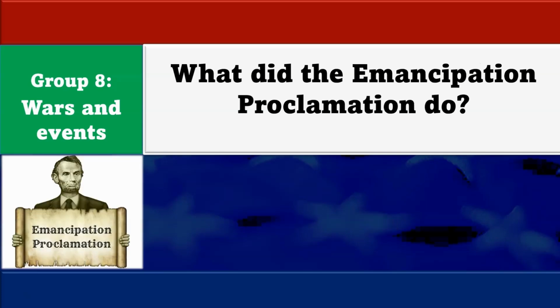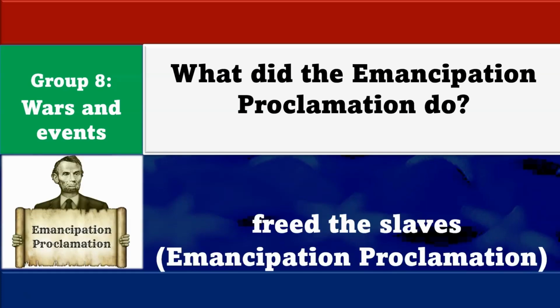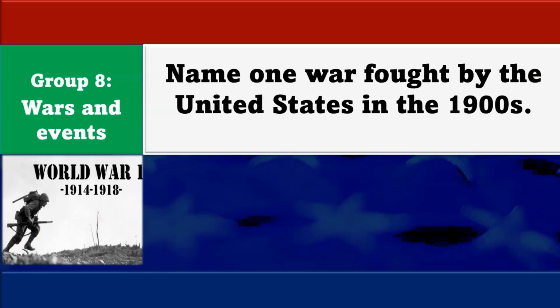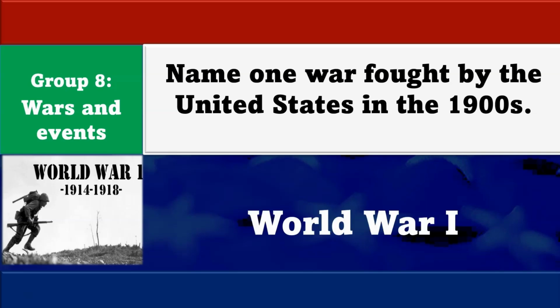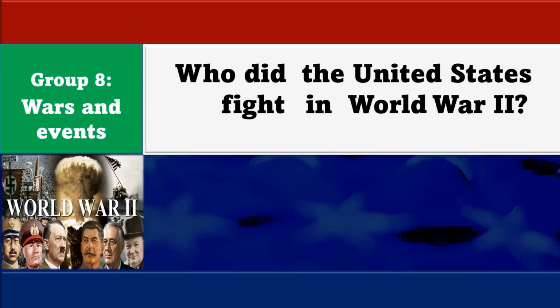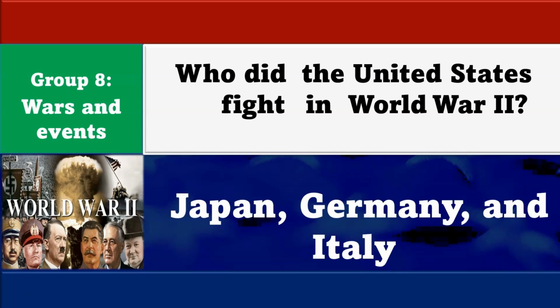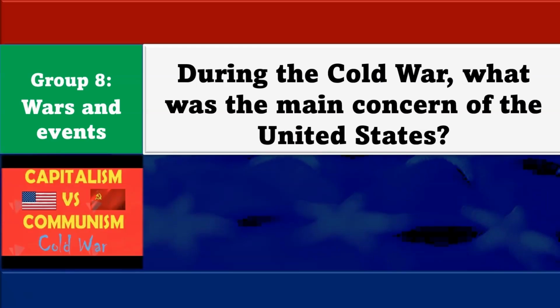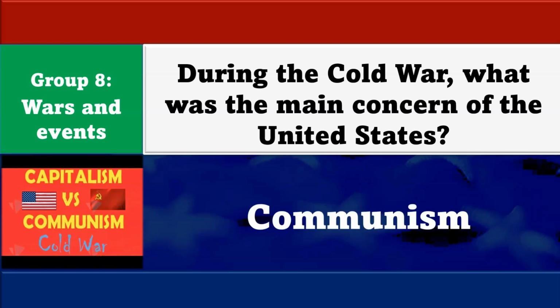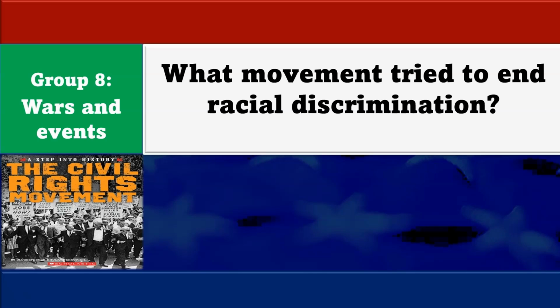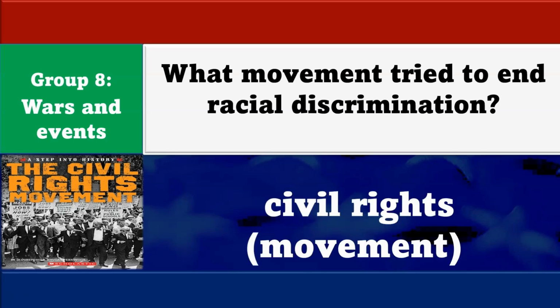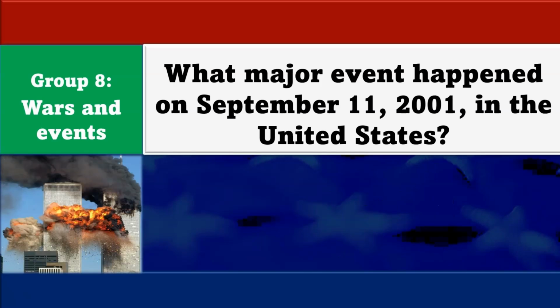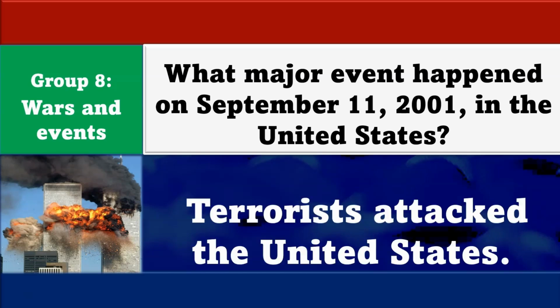Name one problem that led to the Civil War. Slavery. What did the Emancipation Proclamation do? Freed the slaves. Name one war fought by the United States in the 1900s. World War I. Who did the United States fight in World War II? Japan, Germany, and Italy. During the Cold War, what was the main concern of the United States? Communism. What movement tried to end racial discrimination? The Civil Rights Movement.